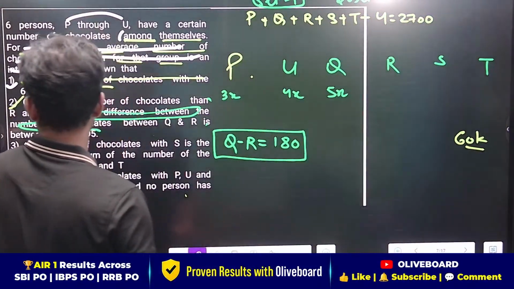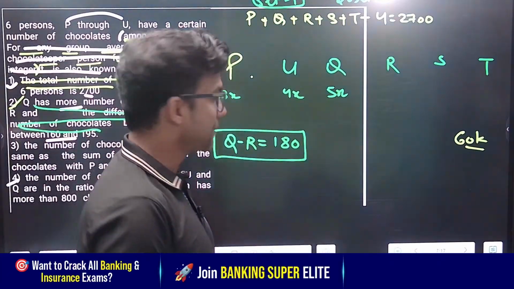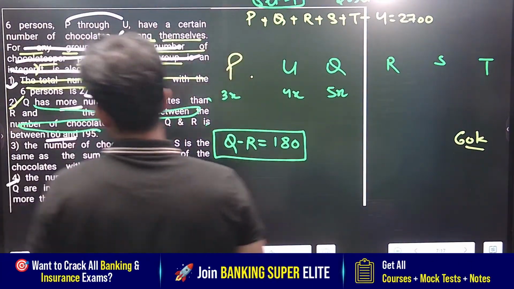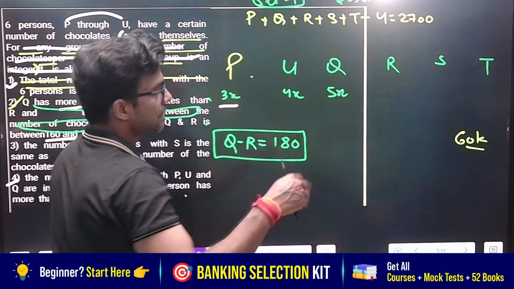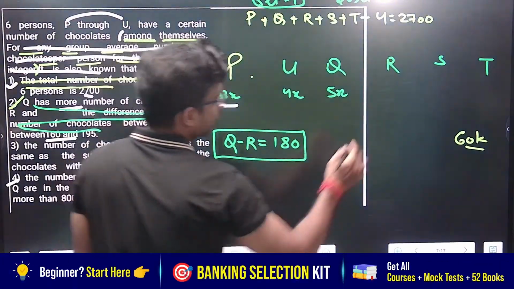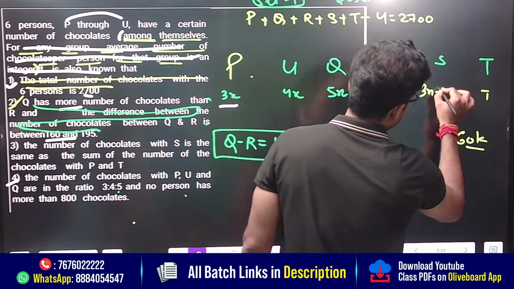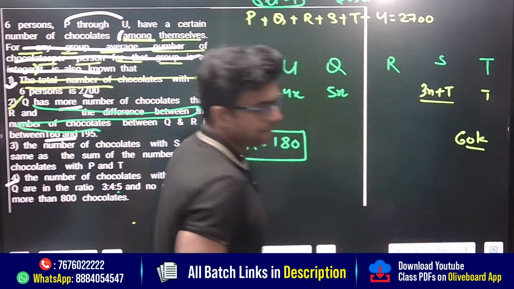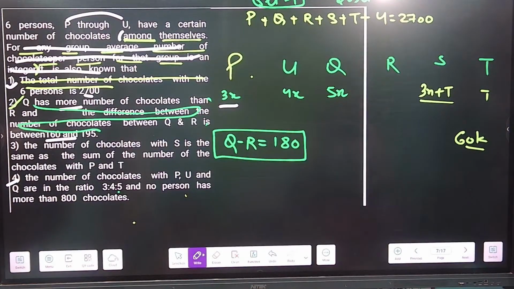Now let's come to the number of chocolates with S. The number of chocolates with S is the sum of the number of chocolates with P and T. P is 3x, and let's say T is T. So S would be 3x plus T. Is this much clear? 3x plus T. This is a very important question that everyone needs to understand. Is it clear, everybody?